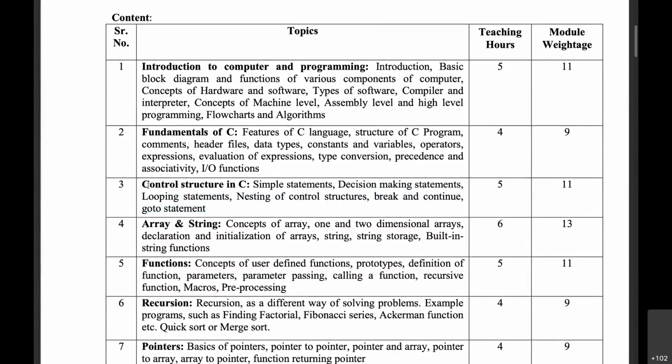Once we know how to do decision and looping statements, then we went for arrays. If we want to store multiple values and refer to those multiple values with a single identifier, then we can create an array. So we learned what is an array, 1D, 2D, and even multidimensional arrays, how we can declare those arrays, initialize them, and how we can use them, right?